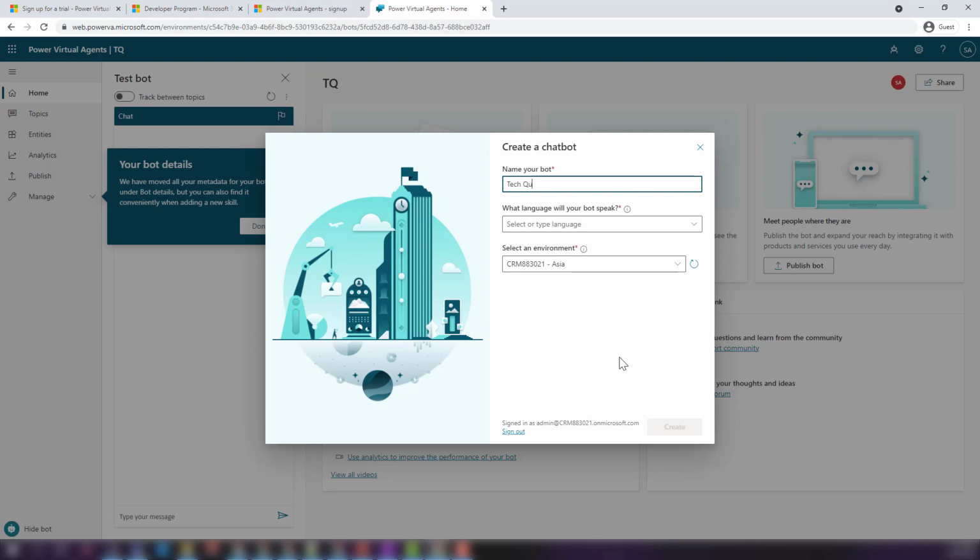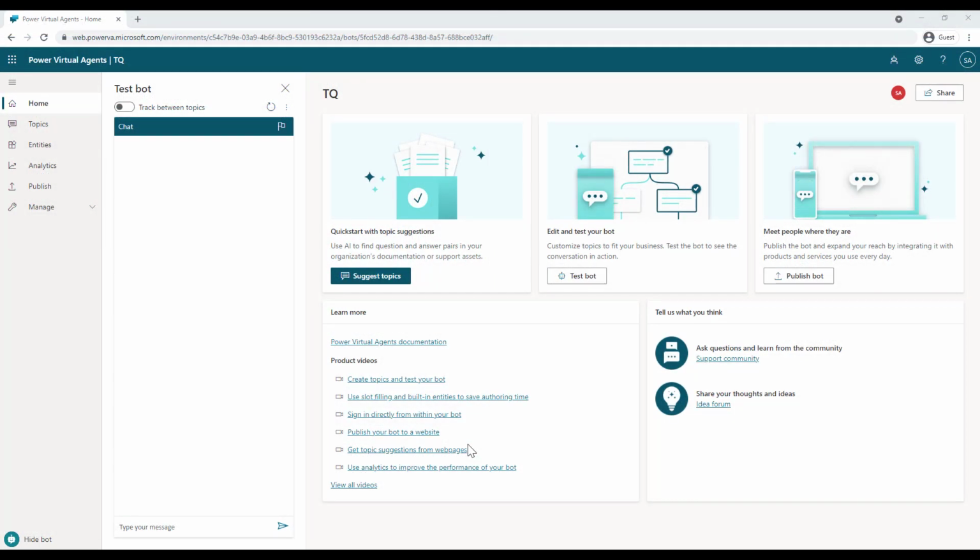Let's say Tech Quantum, and then select a language, let's say English US, and then select your environment over here where you want to create this chatbot. Now, in my case over here, I have already created a chatbot TQ, the short form of Tech Quantum. So I will just leave it as it is. So if you click on create, it will take some time and then create the chatbot for you to work on. Now, once your chatbot has been created, you will land up on this particular page.